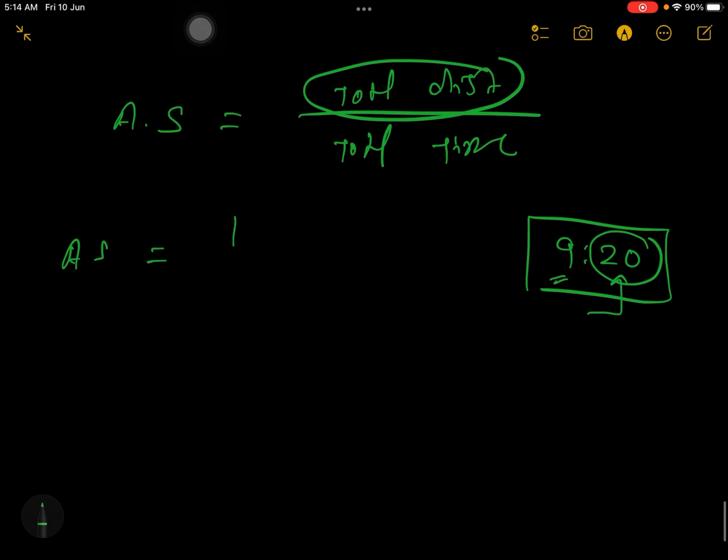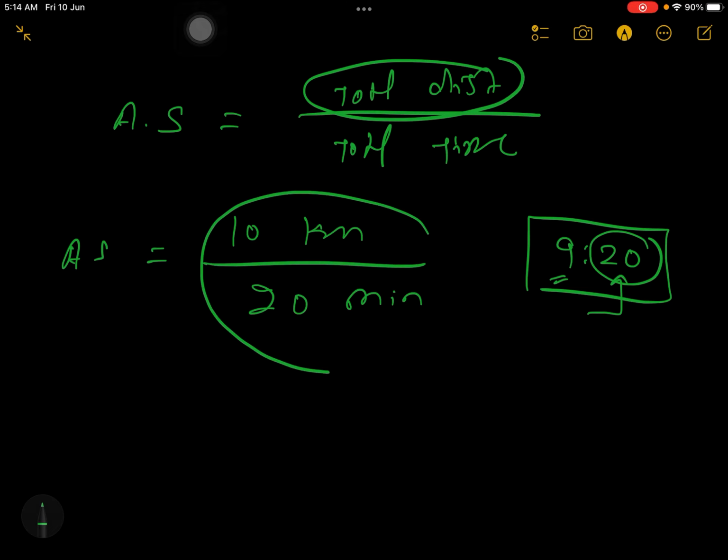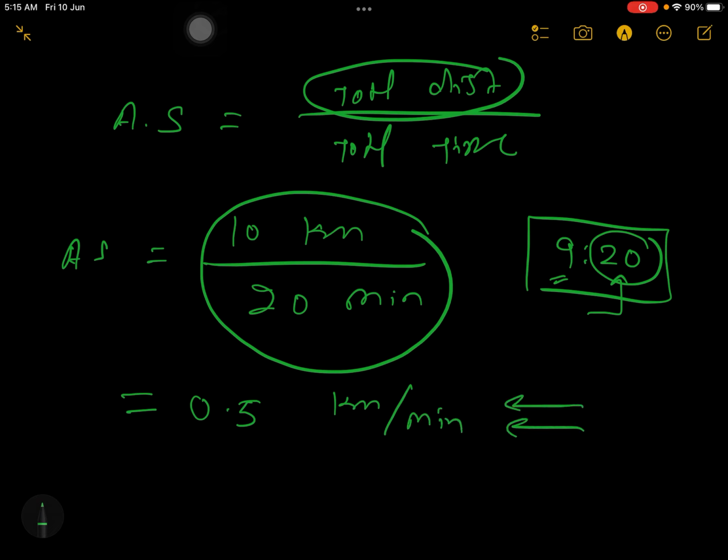So total distance is 10. So you write 10 kilometer divide by 20 minutes. So when you solve this, the zeros you can cancel, 1 by 2. So 1 by 2 means 0.5 kilometer per minute. So right now whatever we have calculated, that is your average speed. Now common mistake by students.